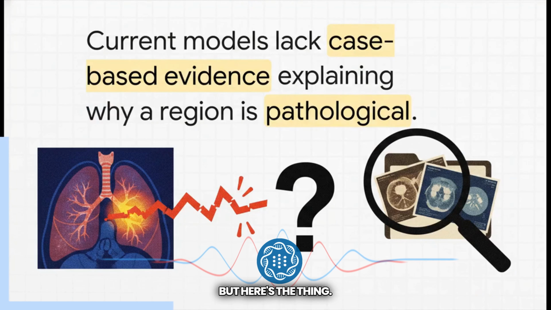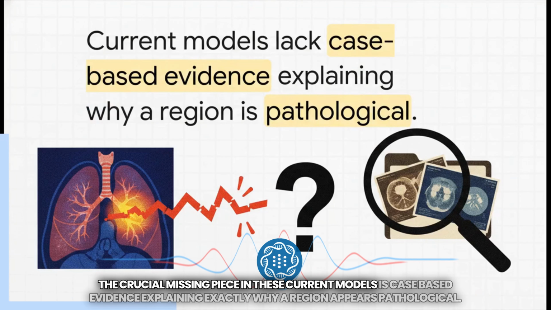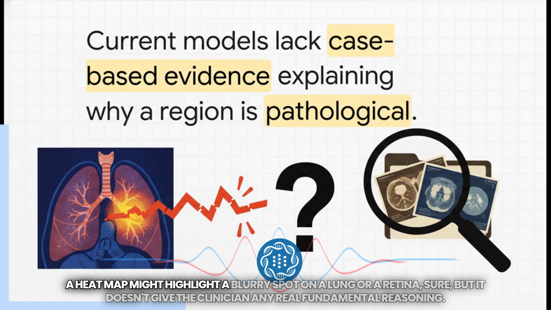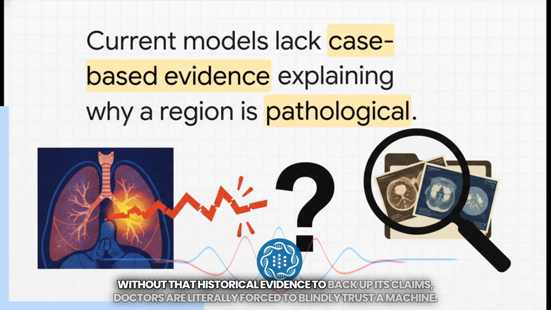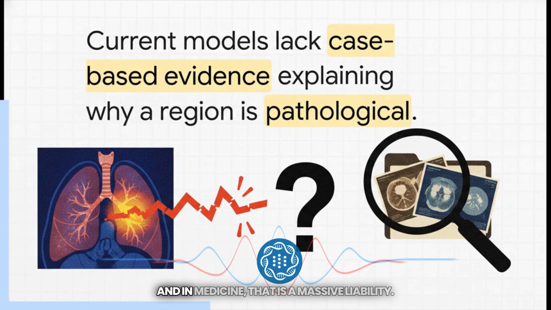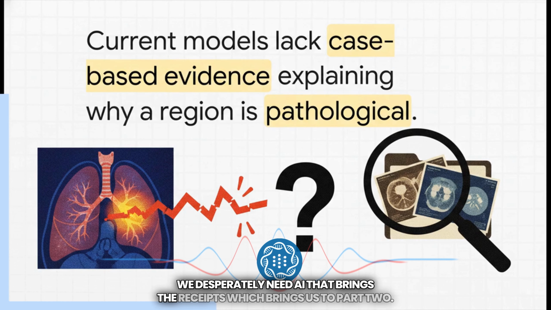But here's the thing. The crucial missing piece in these current models is case-based evidence explaining exactly why a region appears pathological. A heat map might highlight a blurry spot on a lung or a retina, sure, but it doesn't give the clinician any real, fundamental reasoning. It can't say, hey, I'm flagging this spot because it looks exactly like these 3 confirmed cases of melanoma from last year. Without that historical evidence to back up its claims, doctors are literally forced to blindly trust a machine. And in medicine, that is a massive liability. We desperately need AI that brings the receipts.